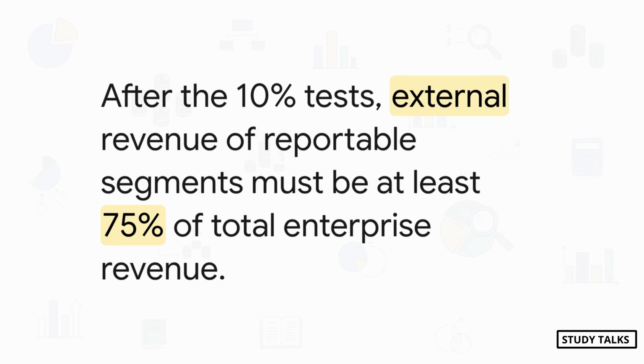There's one last safety net, called the 75% test. After you've found all your reportable segments with the 10% rules, you do this final check. You add up the external revenue, and it has to be external, not internal, of just those reportable segments. And you ask, is this total at least 75% of the entire company's revenue? If the answer is no, you have to go back and pick more segments to make reportable, even if they failed the 10% tests, until you hit that 75% mark.